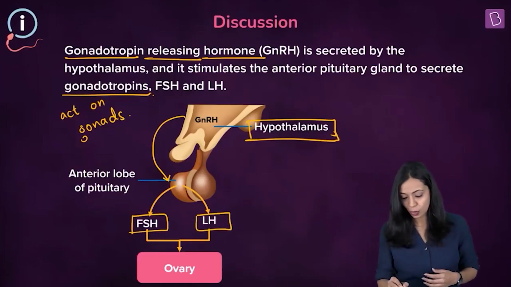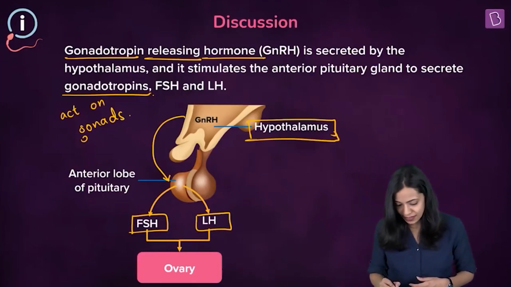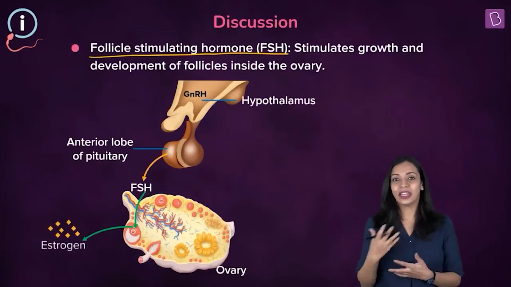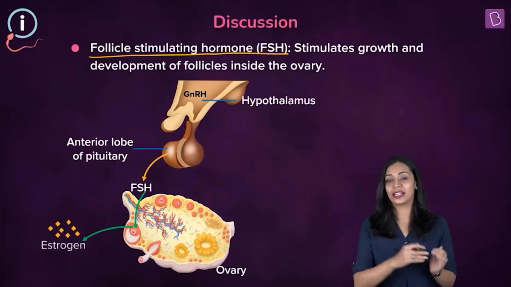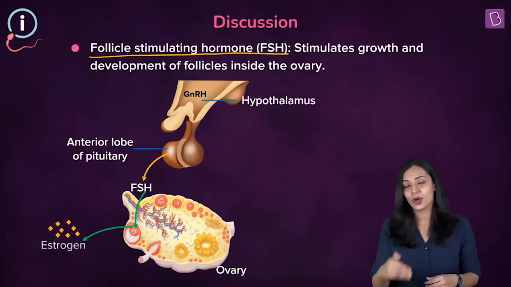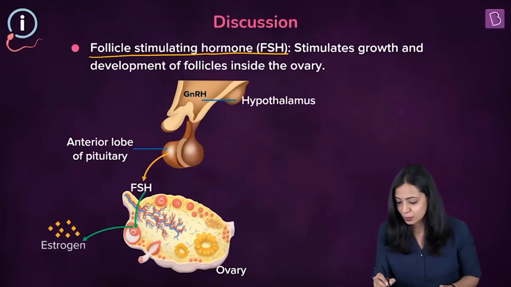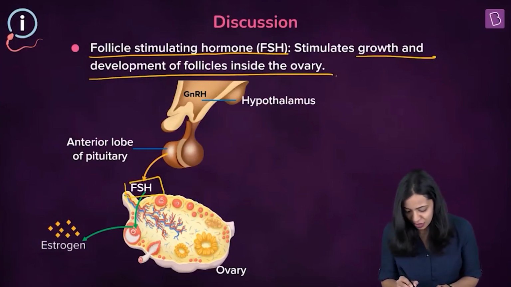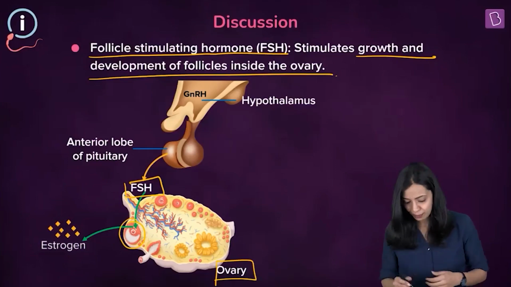In females, it acts on the ovaries, which are the primary sex organs in females. Okay. So FSH here stands for follicle stimulating hormone. Again, as the name indicates, it's very easy to know its function. So this hormone will act on the ovaries and stimulate the development of follicles. Okay, so the FSH hormone that's produced by the anterior pituitary on stimulation by GnRH will stimulate the growth and development of follicles within the ovary. So here FSH is acting on the ovaries, and within the ovaries it is causing the development of the follicles.